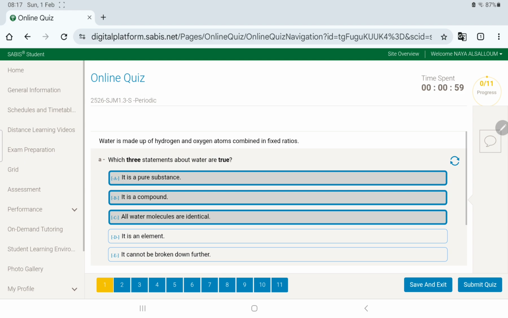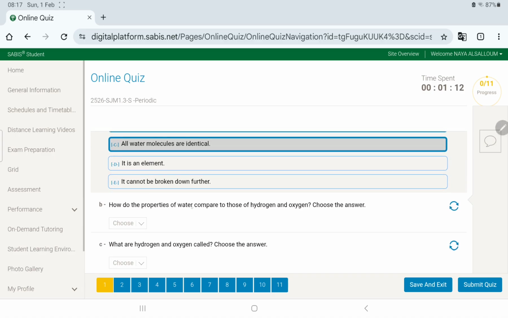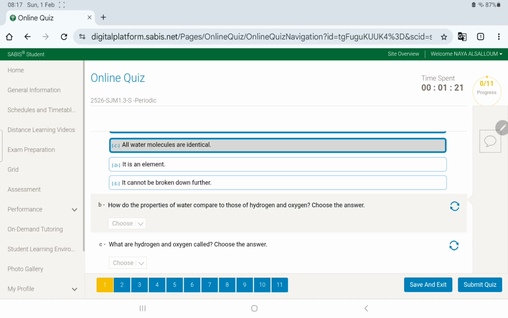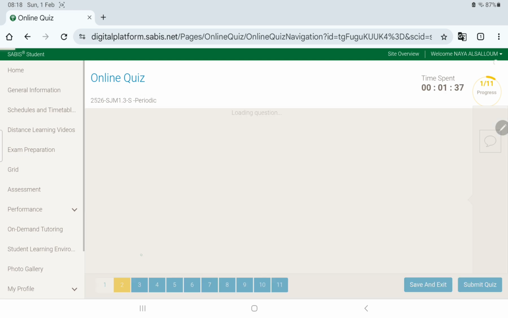Why? Because compounds, just memorize this, okay? Compounds and elements are both pure substances because water is made of hydrogen and oxygen, right? Next, how do the properties of water compare to those of hydrogen and oxygen? Now, water here is liquid, but hydrogen and oxygen, they're gases. So they are different. What are hydrogen and oxygen called? Hydrogen, oxygen are two different elements. They fall under that definition.